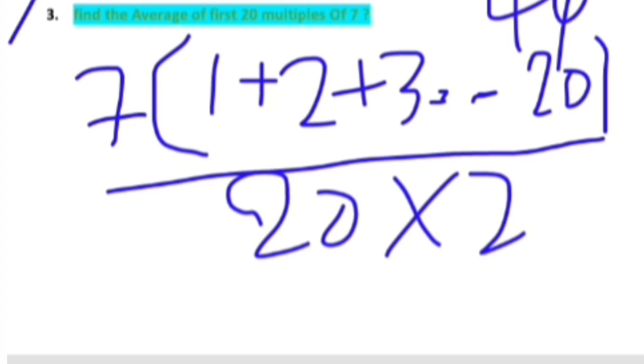Okay, like 20 into 2. So actually the formula is n of n plus 1 by 2. So I'm also writing this 2 in the denominator. Okay, so calculate this. The answer is going to be very easy.